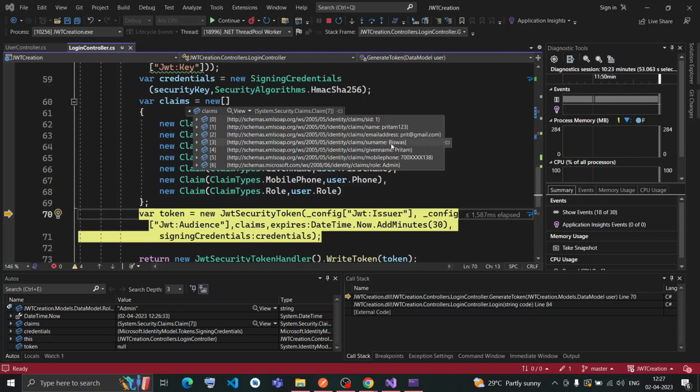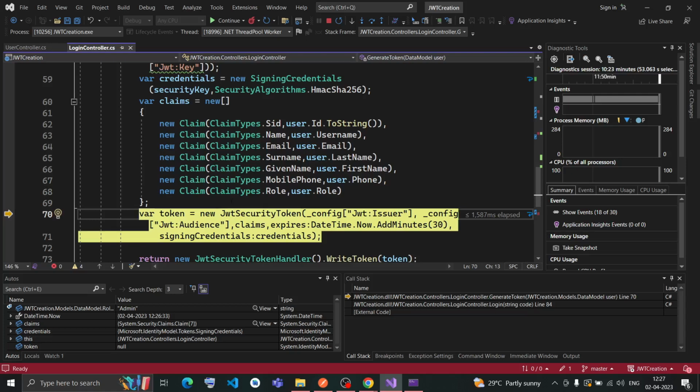Then surname. Surname is nothing but the last name, that is set as Vishwas. The given name is nothing but the first name, that is Preetham. The mobile phone is nothing but the phone entry, that is this string. And then role. Role is nothing but the role entry, that is admin for me. So the claim has been created.